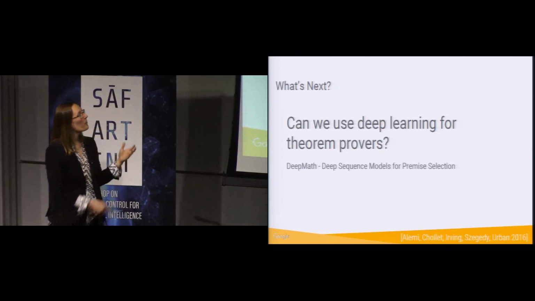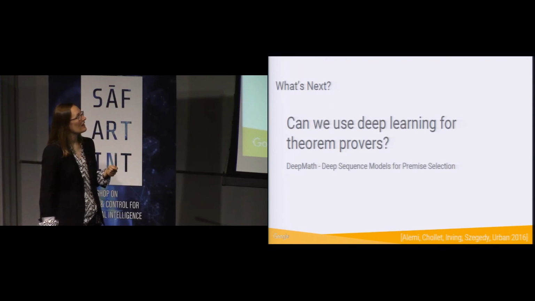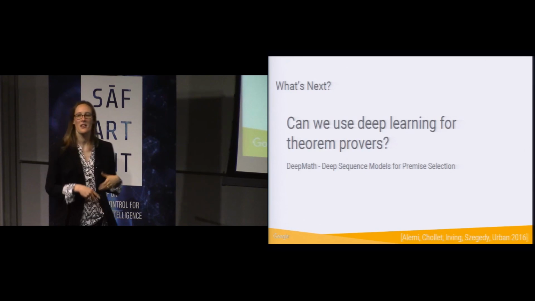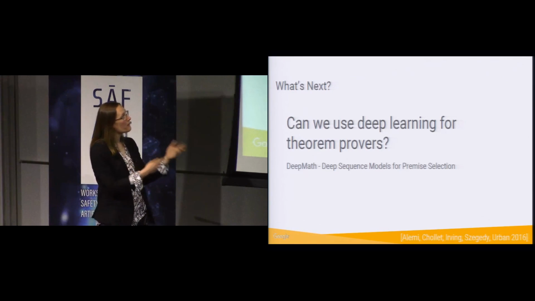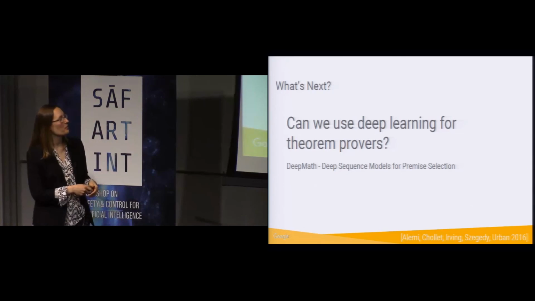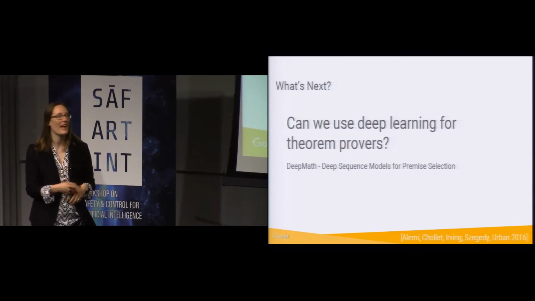So one open question is, can we use deep learning for theorem provers? There are some preliminary results from Google called DeepMath, where they've had some positive results for using neural nets to choose a selection for proving theorems. So thank you very much.